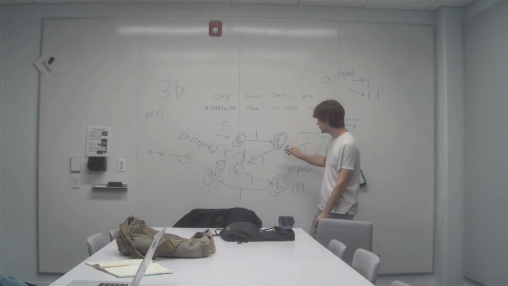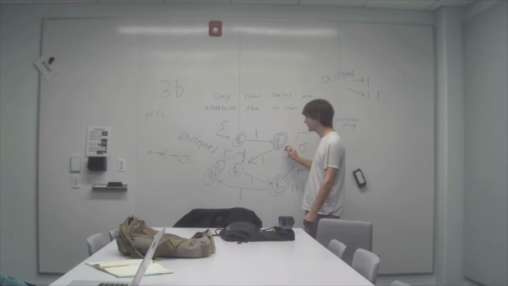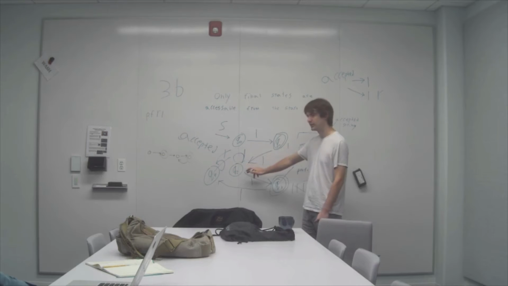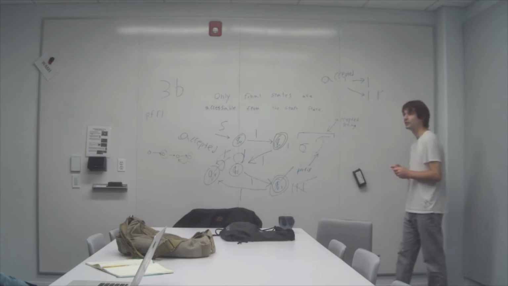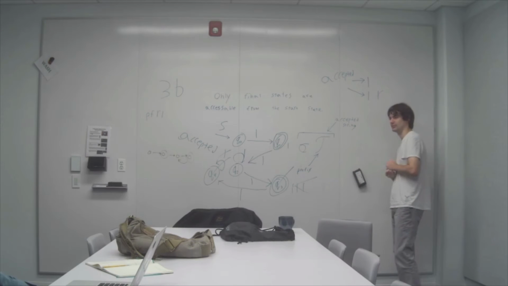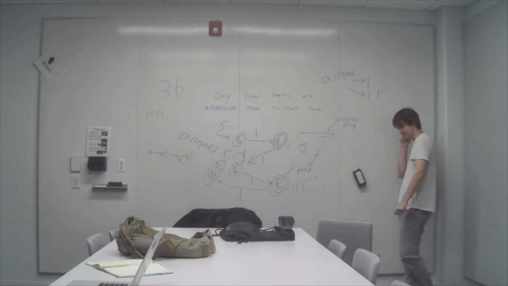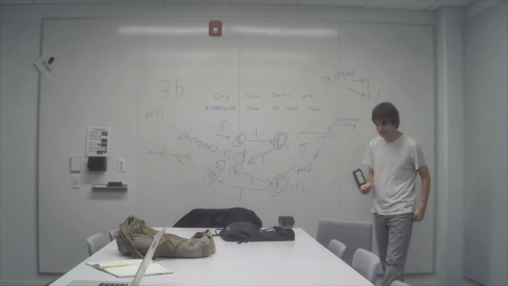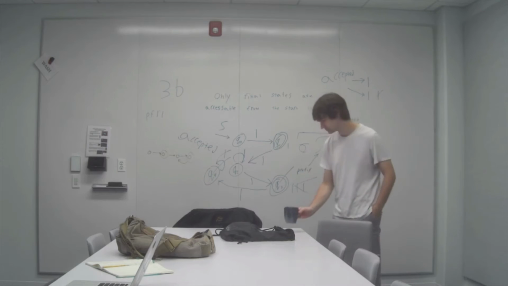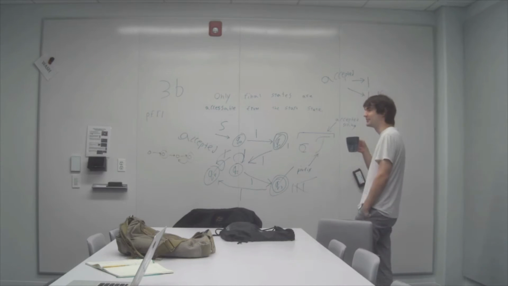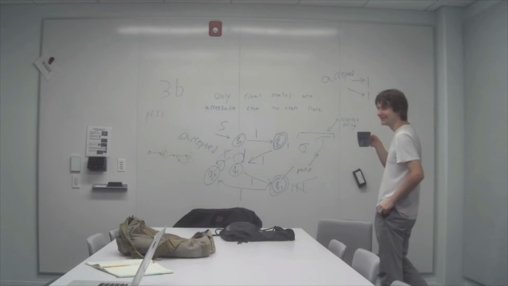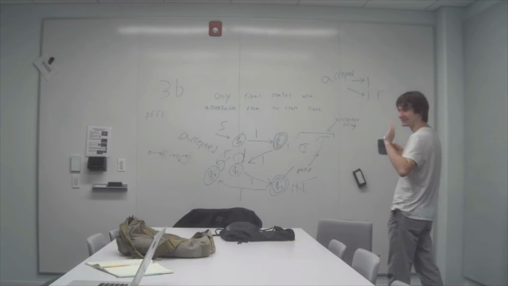Right. Here, though, notice I get to this accepting state, and then I go somewhere that never gets me where? Back to another accepting state. Yeah. Right. So how can we sum this up in one property? I think this actually does end up being easier than the problem we thought we had a second ago. Sure. It's different reasoning, but